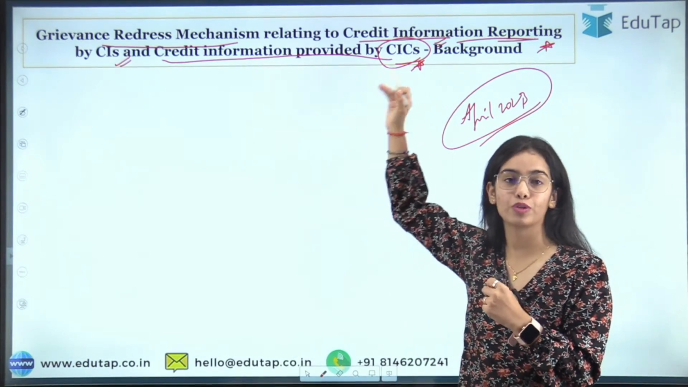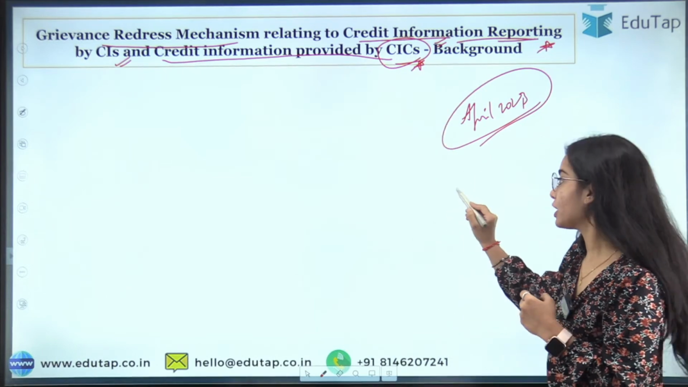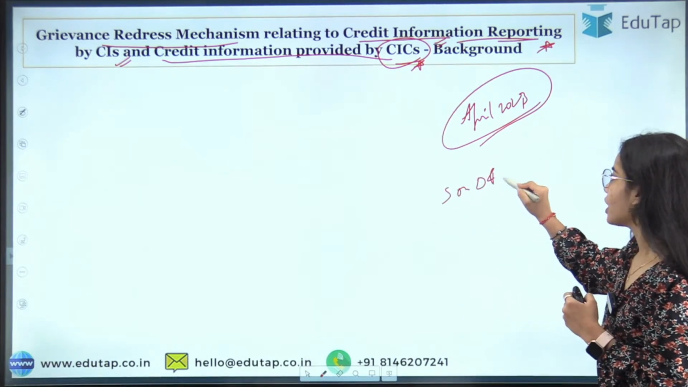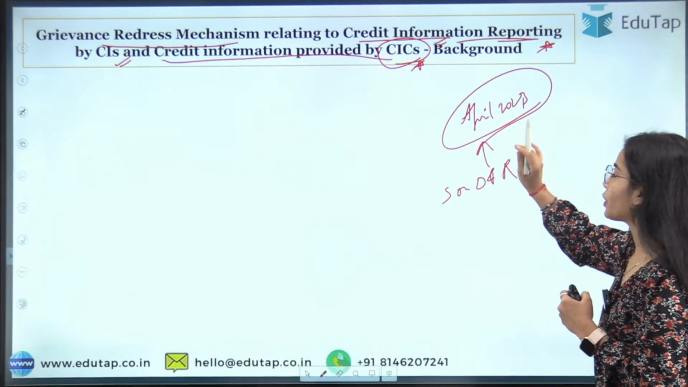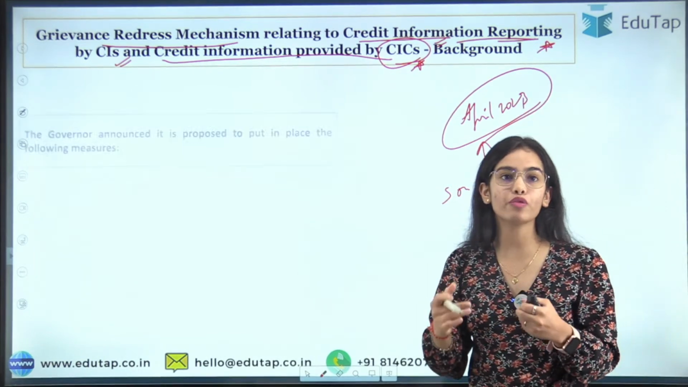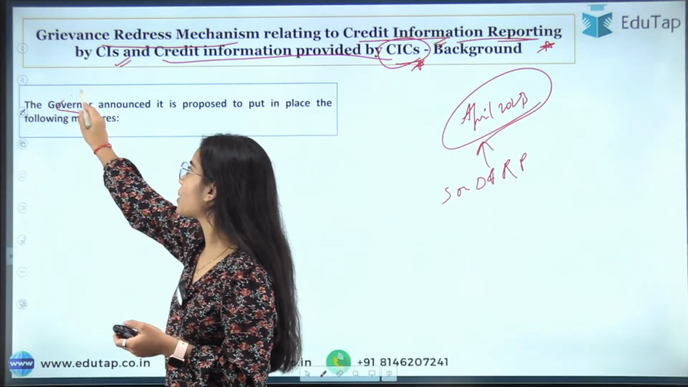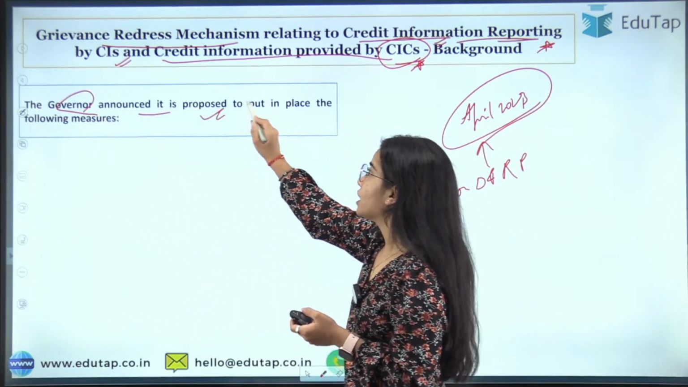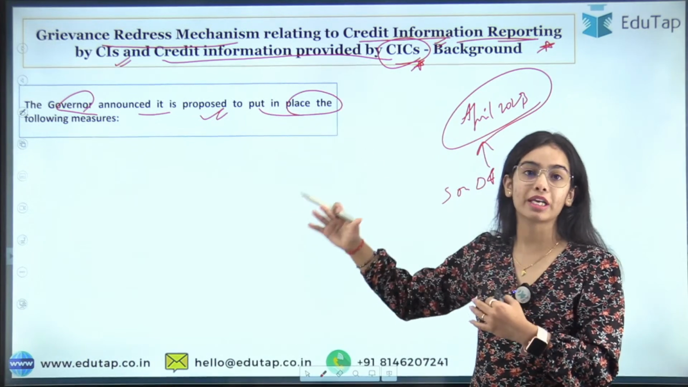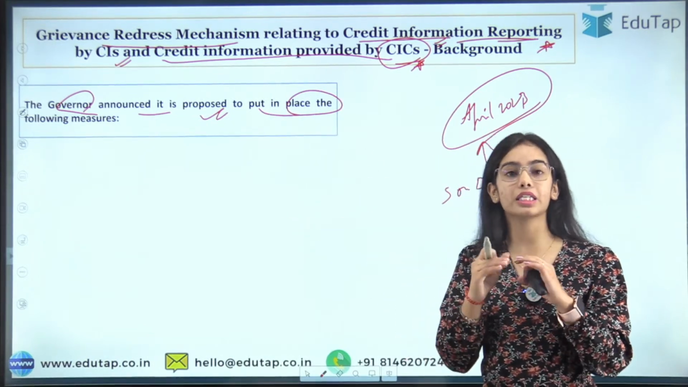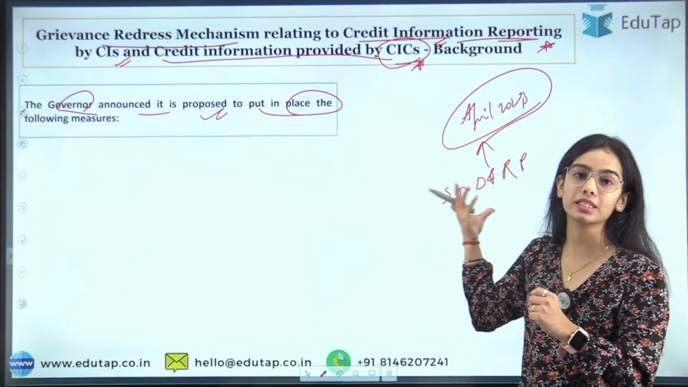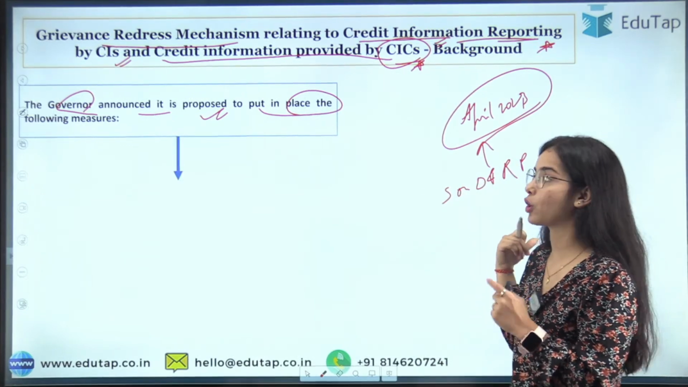So this is the idea that in the Statement on Developmental and Regulatory Policies document of April 2023, the RBI said that we have to improve the grievance redressal mechanism, and for this the Governor of the Reserve Bank of India announced that the following measures will be put in place. This was the proposal that was given in the Statement on Developmental and Regulatory Policies document.